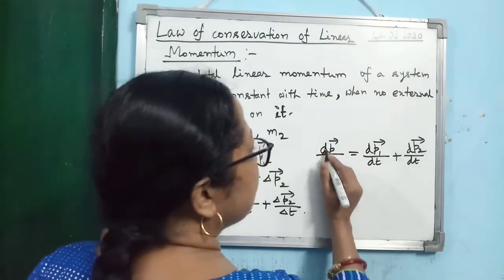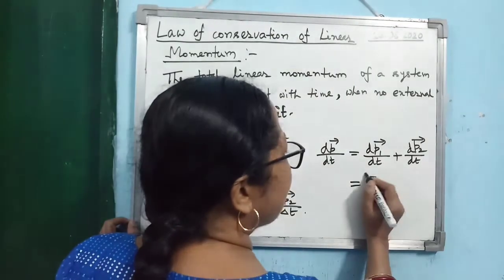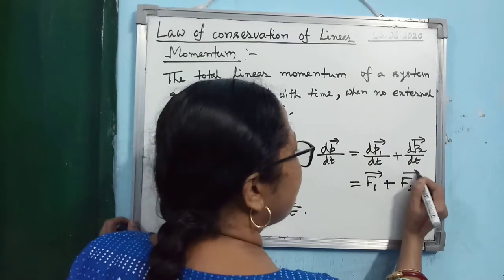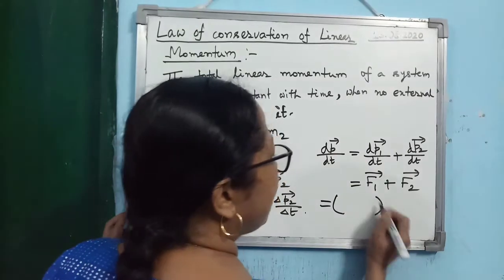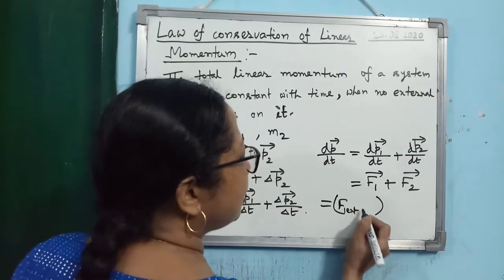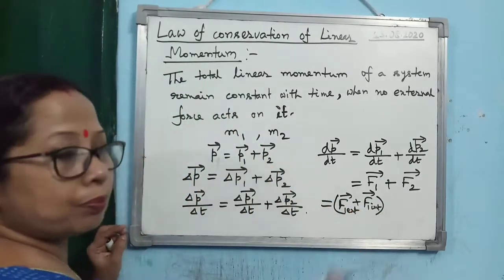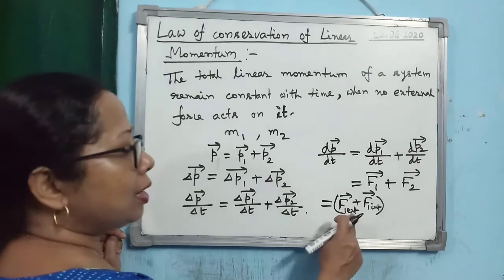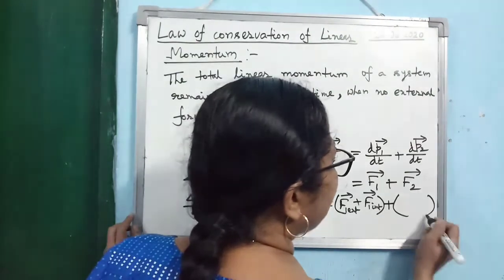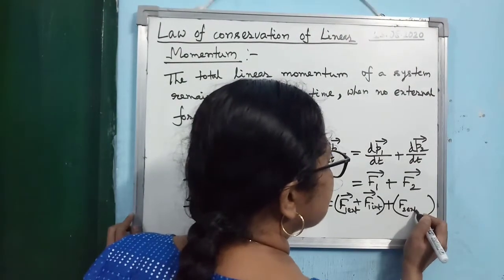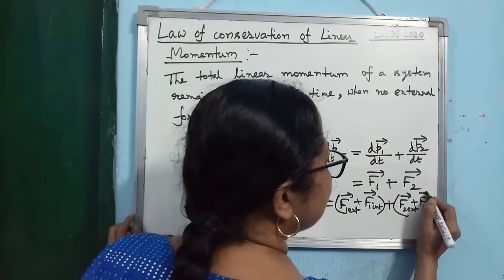Now, according to this one, you can write dp1/dt should be equal to the force acting on the first particle, F1, and dp2/dt equal to F2, the force acting on the second particle. Now you see, F1 may have two parts, that is F1 external and F1 internal. Internal means M2 is providing the force on M1, and external means some other body is applying the force on the system. Like that, you can write F2, it has two parts. One is the external part, let us write it as F2x, and another is the internal part.